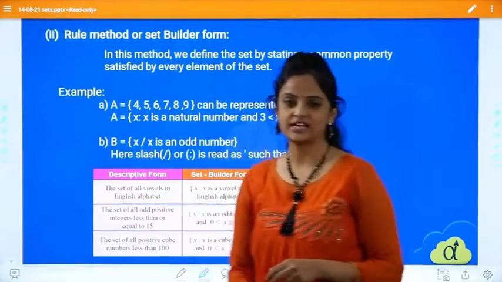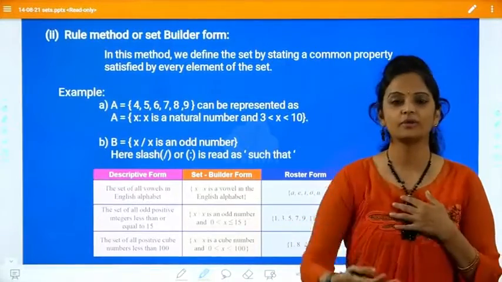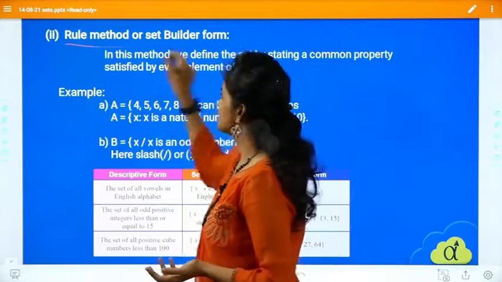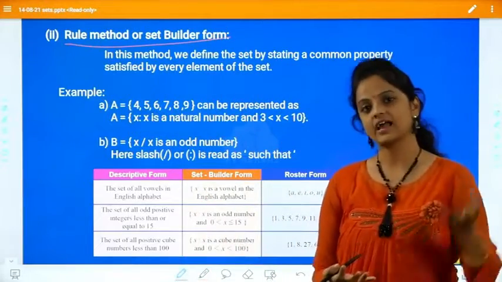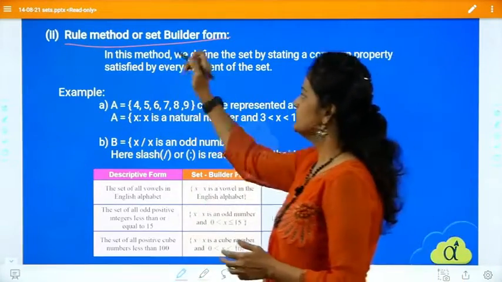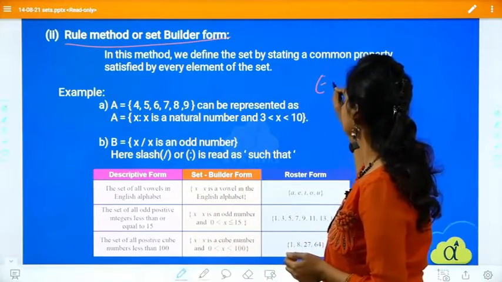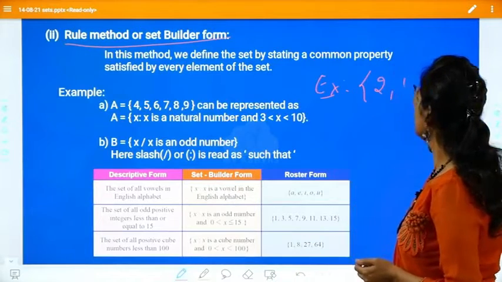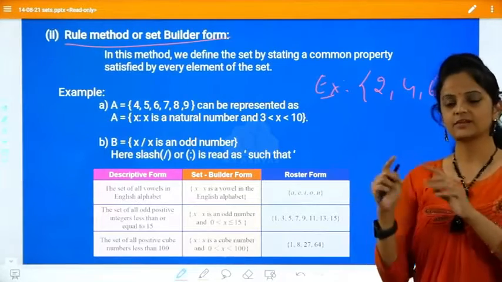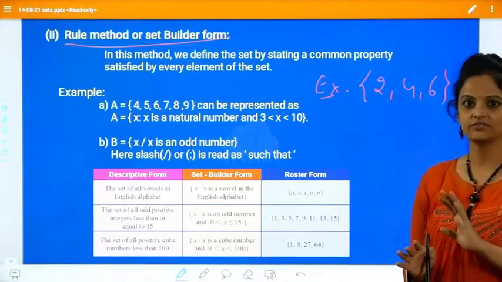See, the name itself is like that: rule method or set builder method. That means we are forming one rule. I am giving one rule, and I am forming the set. I have to write the set, so I am forming the rule, or building the set. In this method, if I want these elements in my set and I write them directly, separated by commas and enclosed in braces, that method is called the tabular method. Correct? We are done with that.